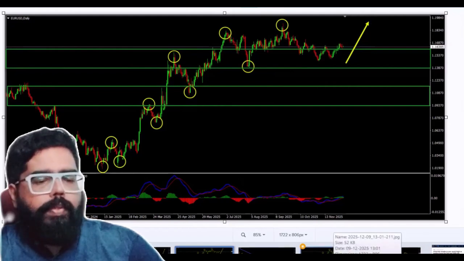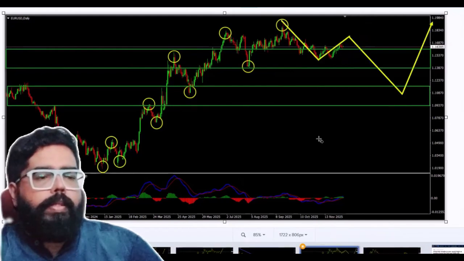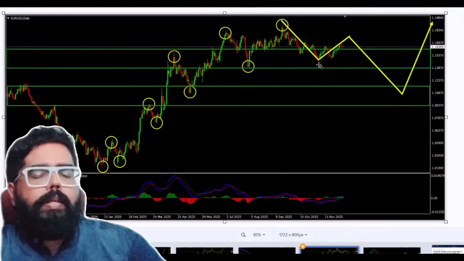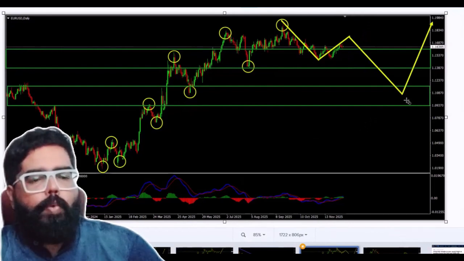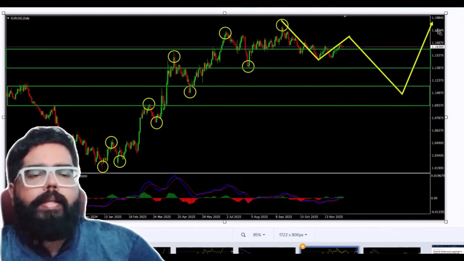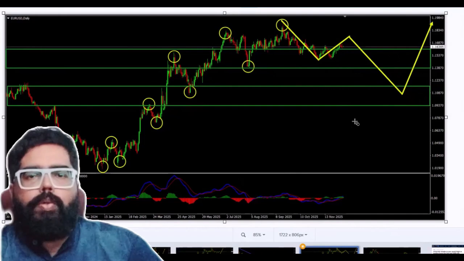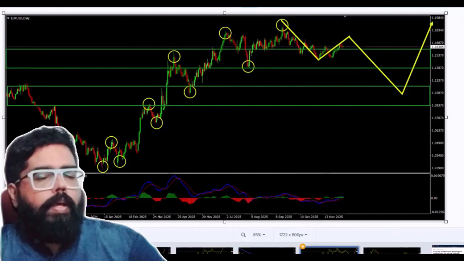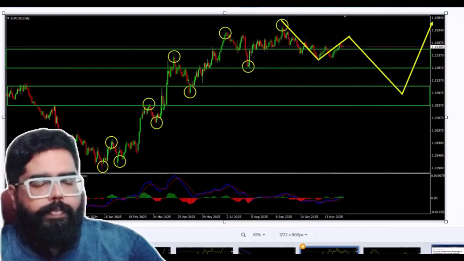So basically, I expect the price to respect this zone and move higher further. Or alternatively, we have an alternative scenario here where the price might create a deeper correction with the price moving lower, reaching the second strong support zone, and then it might continue higher from that zone.